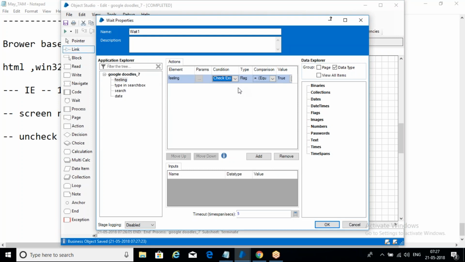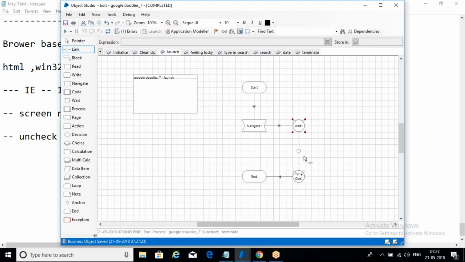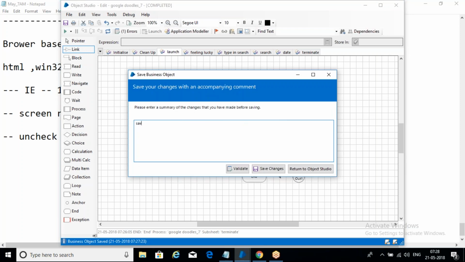If it exists, then what does it mean? It means it has been launched properly. Then no need to wait for 5 seconds or 10 seconds. So you can come out from this. Observe this. Feeling lucky exists. So it means it has been launched properly. Then you can come out and go for the next action. That's the meaning of this. Okay. So now save it.